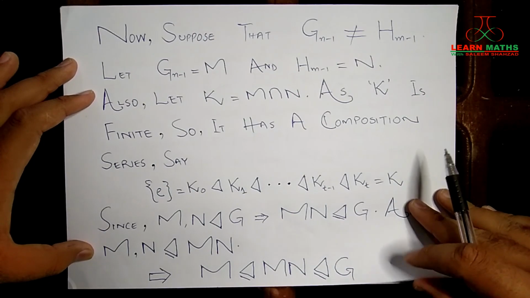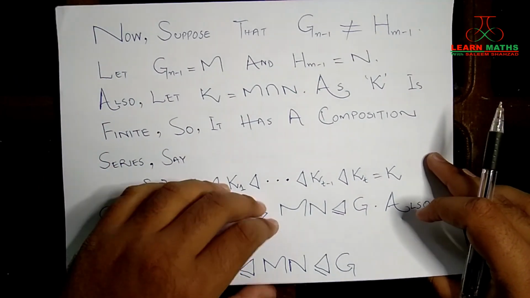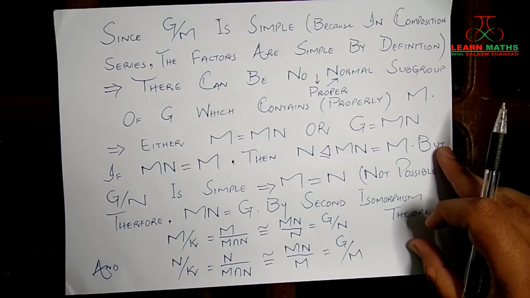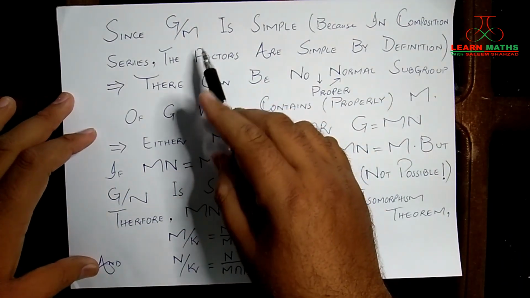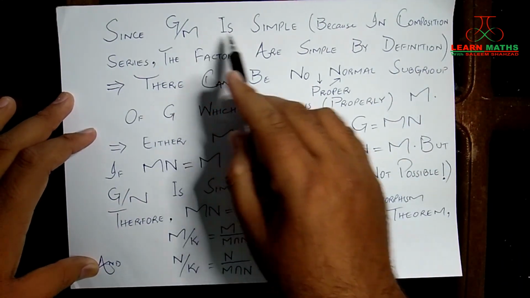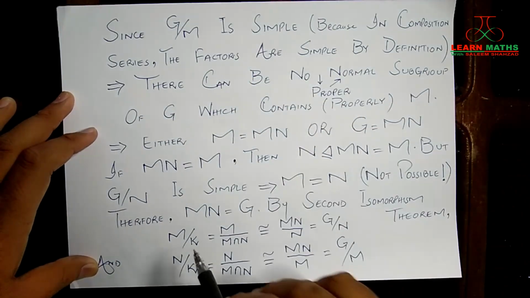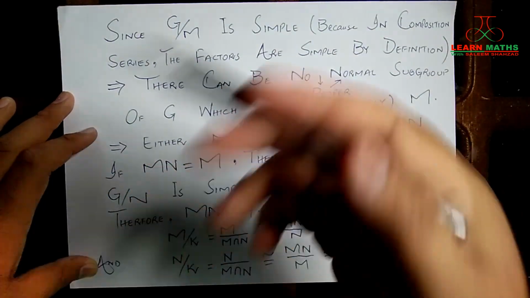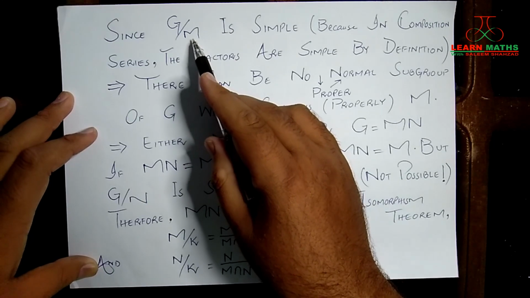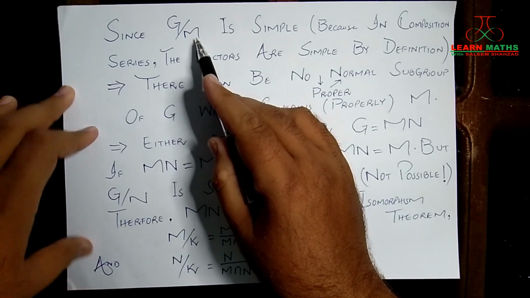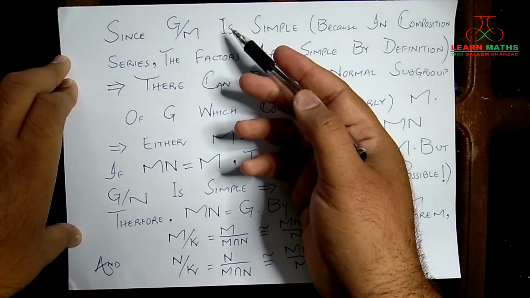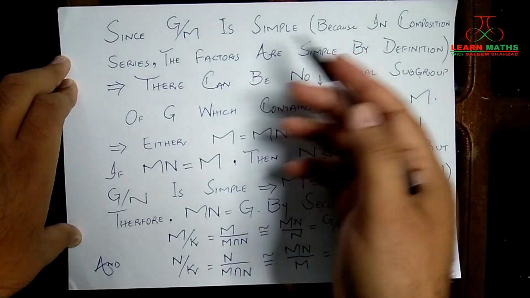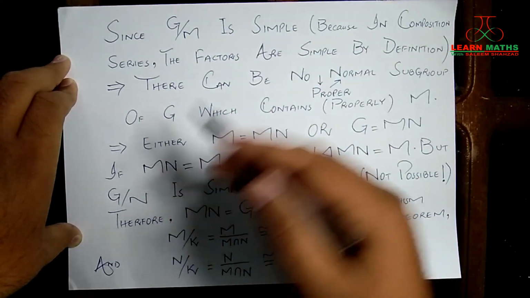But if you look closely, is this possible? No, it is not possible. How do we know that? Because we have already studied that G over M is simple. And how do we know that? Because if you can recall, M is Gn minus 1, which was the second last subgroup contained in the group G. There was no group between them.